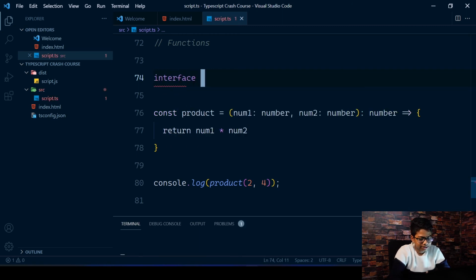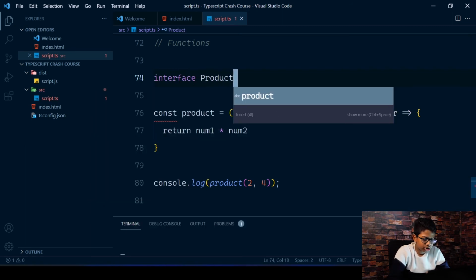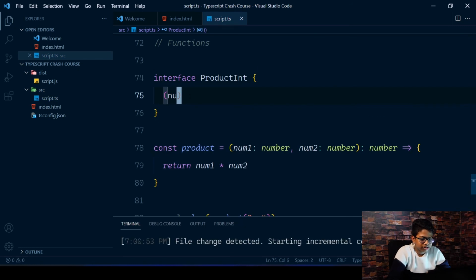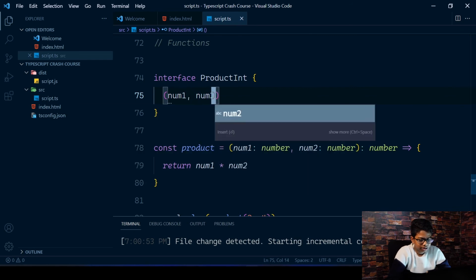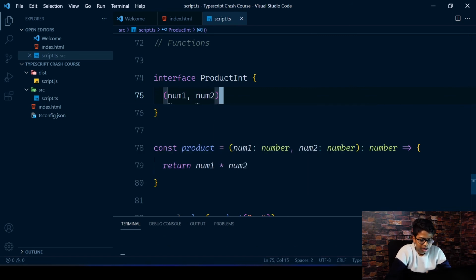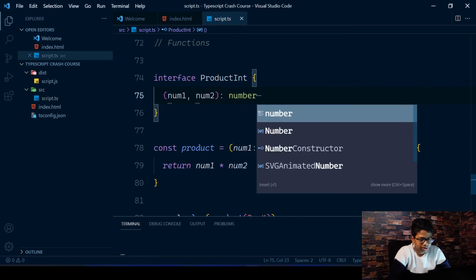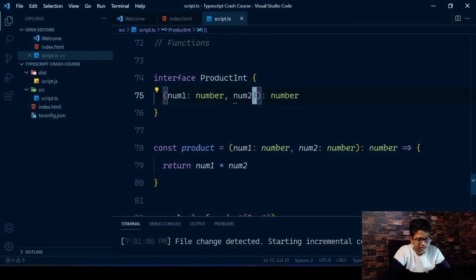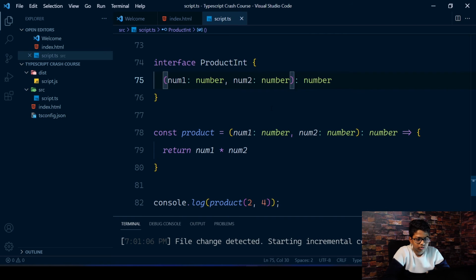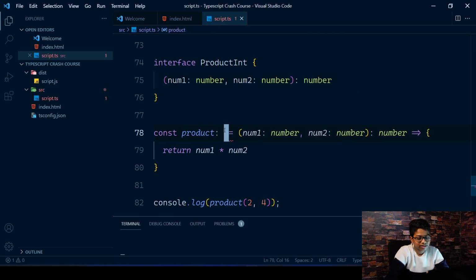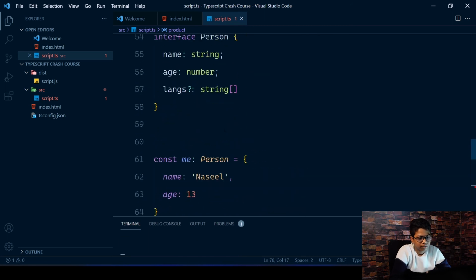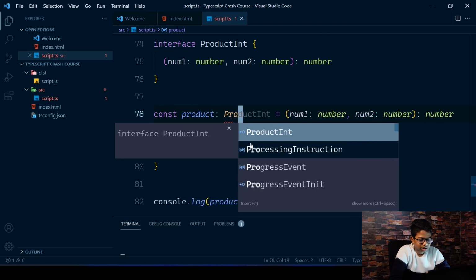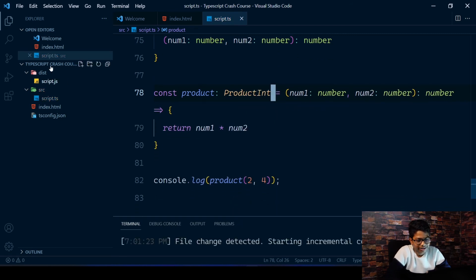So you can create a new interface, and I'm just going to name it ProductInt. What this is going to do is take in a num1, a num2, and it's going to return a number. We're again going to give types in here. So num1 is going to be a number, so is num2. Now we can apply the interface just like we did with the object above. For this function also, you can give the ProductInt interface.